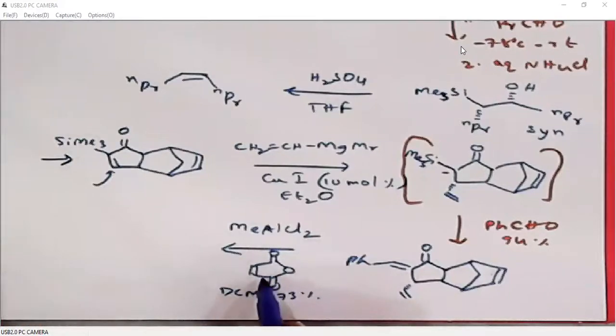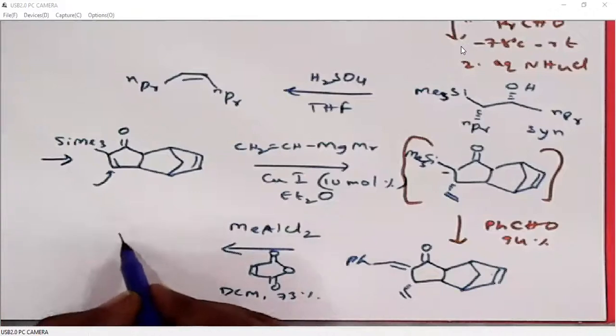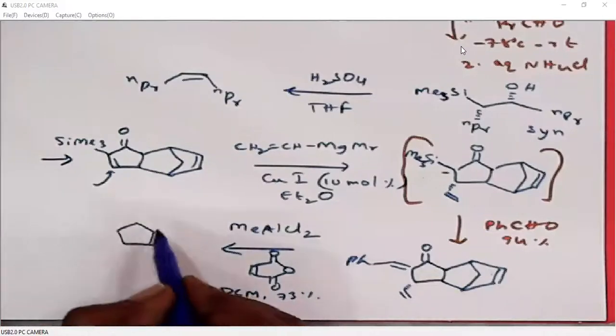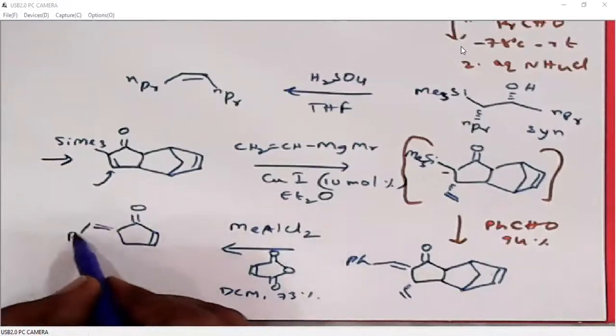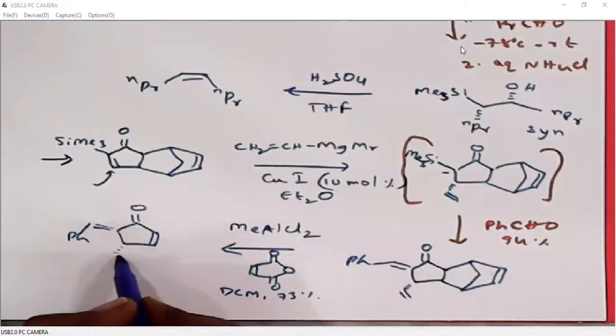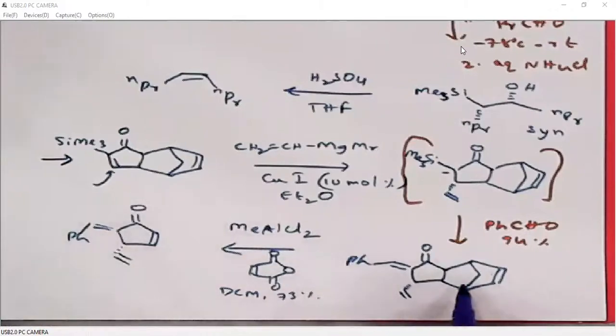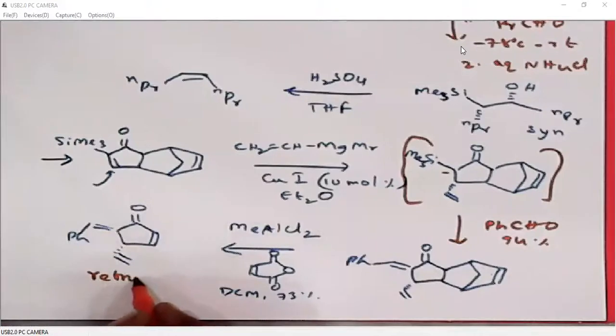So that dienophile will react with this generated diene. So for simplicity, I will write this product. So after retro-Diels-Alder reaction, this is the product.